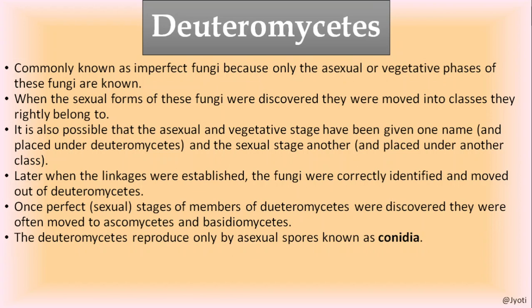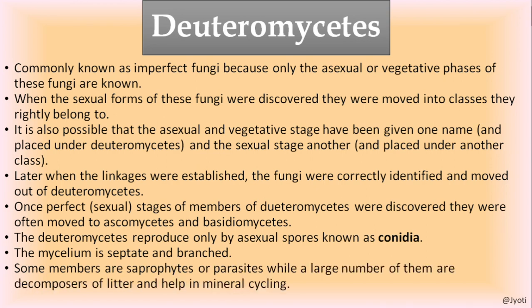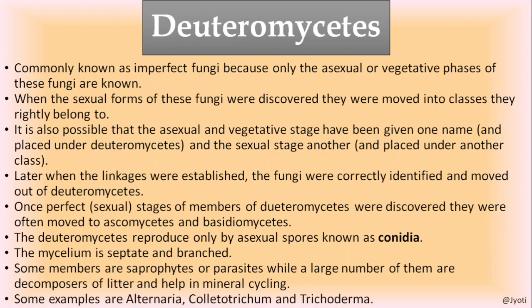So the deuteromycetes reproduce only by asexual spores known as conidia. As I said, they are capable of reproducing asexually only. The mycelium is septate and branched. Some members are saprophytes or parasites, while a large number of them are decomposers. They are very helpful for our environment. And some examples are Alternaria, Trichoderma.